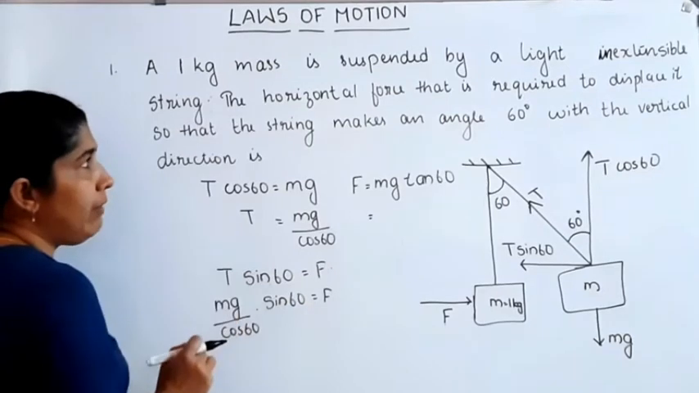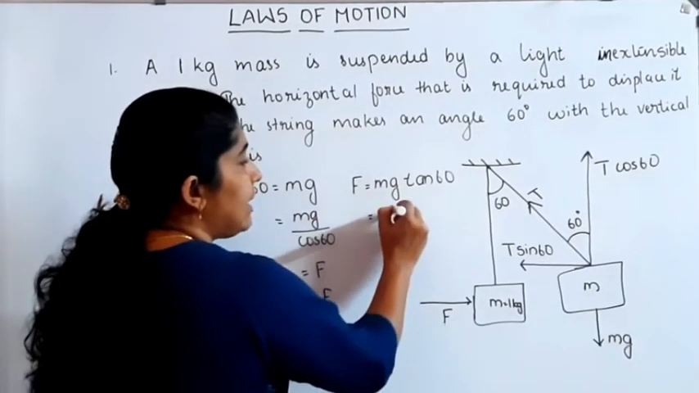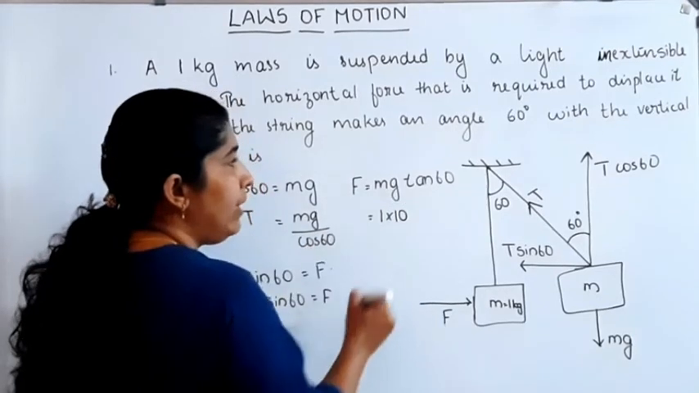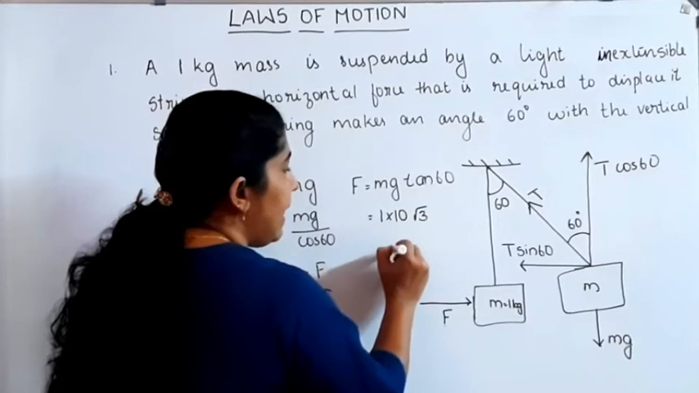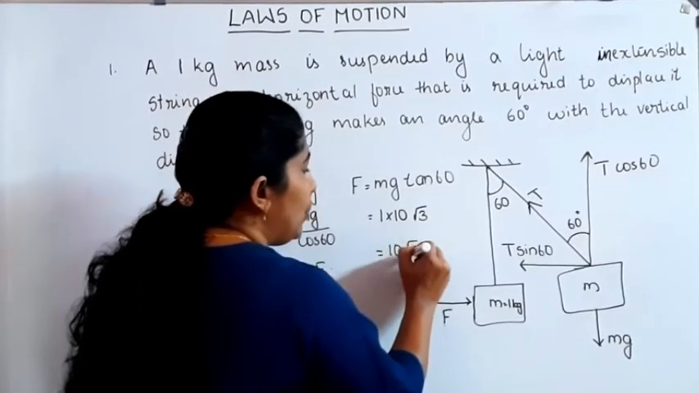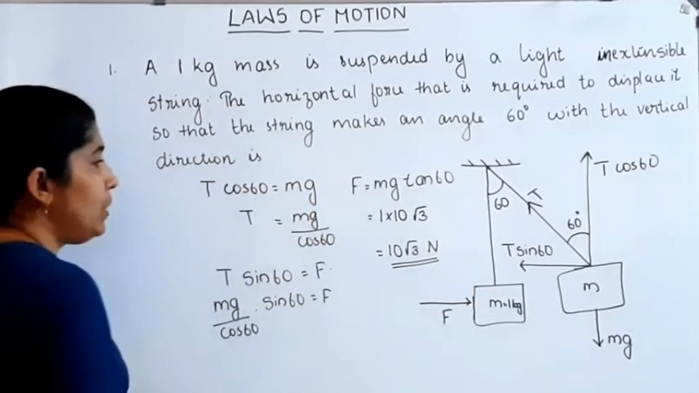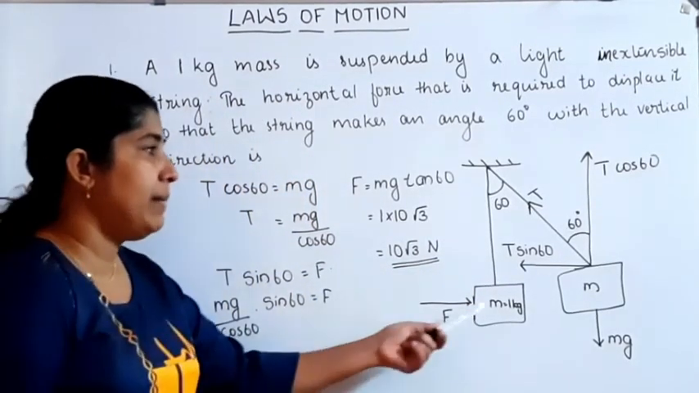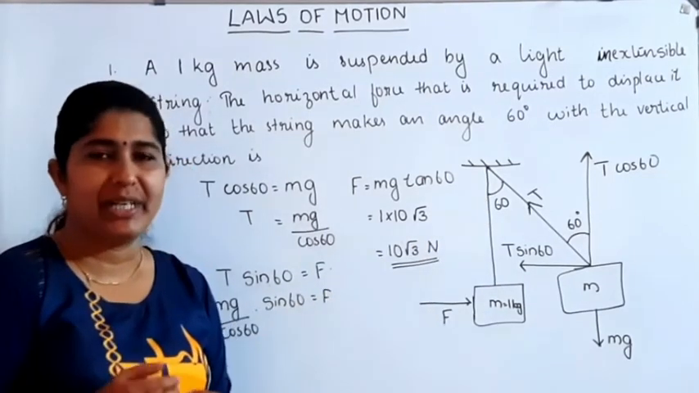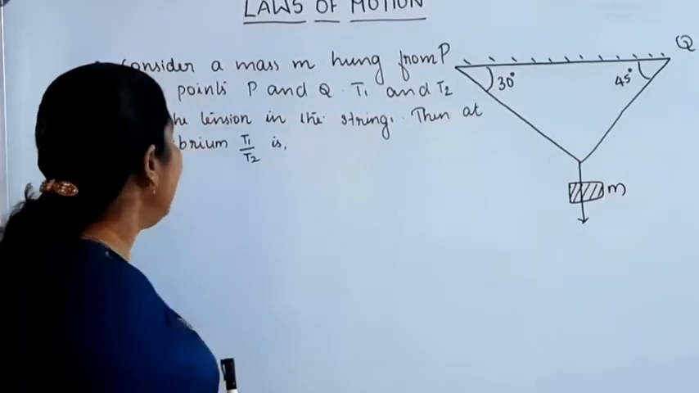Now substituting the values, m is equal to 1 kg, acceleration due to gravity is equal to 10, tan 60 is equal to root 3. We got the answer as 10 root 3 Newton. 10 root 3 Newton is the horizontal force which is required to displace the mass m through an angle 60 degree. Second question.